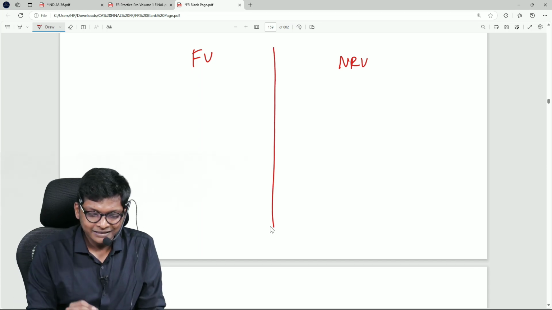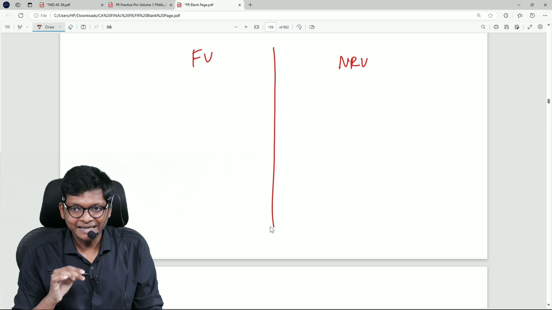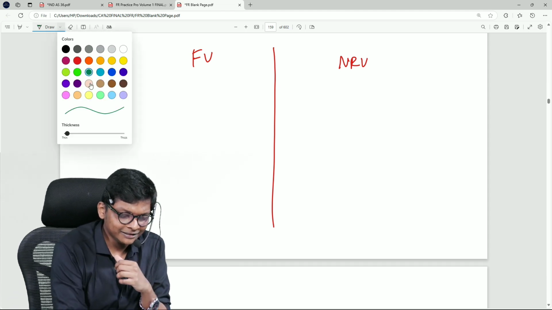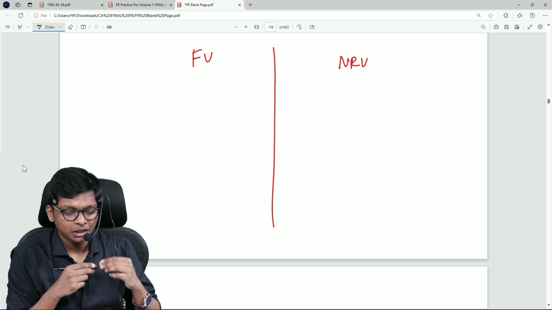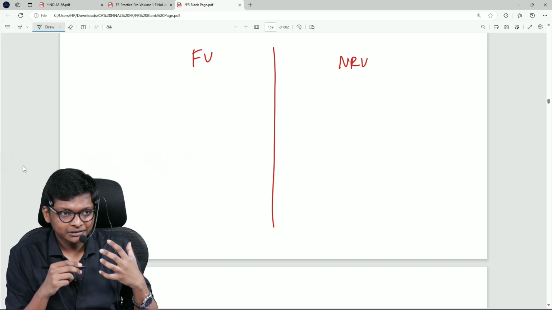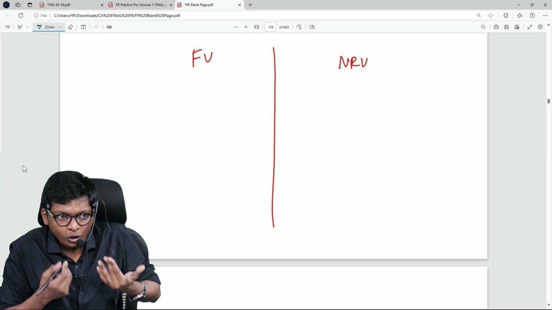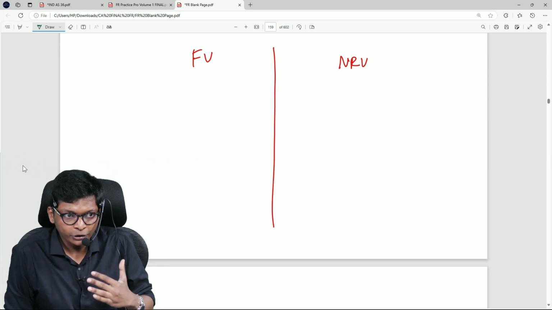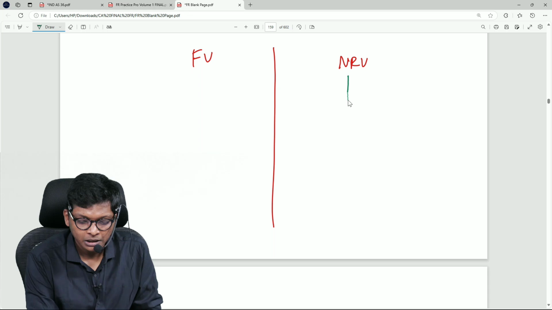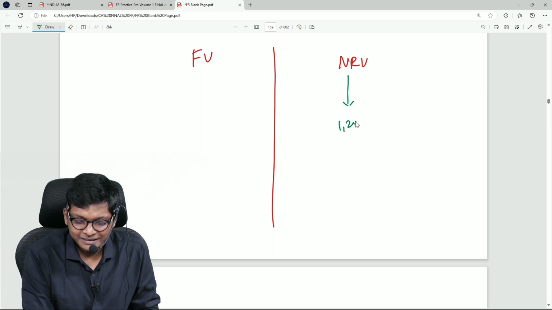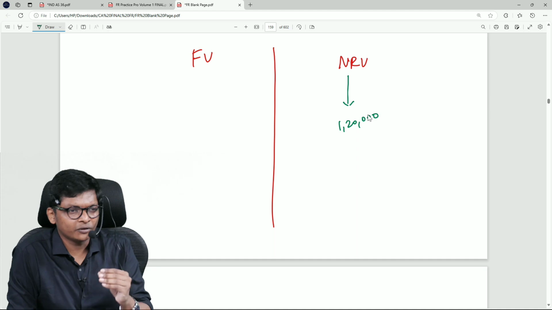See, it is all about mindset. Okay. NRV is, I'll put it this way. Let's go back to the iPhone example, Kaushik's iPhone. NRV is what you want to get when you sell the asset. How much are you expecting for the asset? For Kaushik's iPhone, if he is selling, he is expecting 1,20,000 rupees, for example.